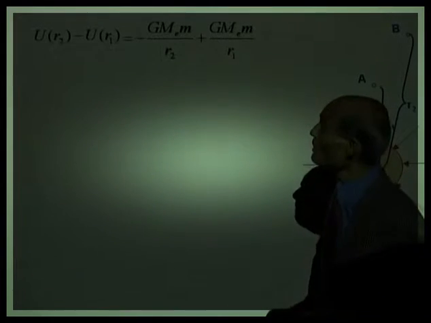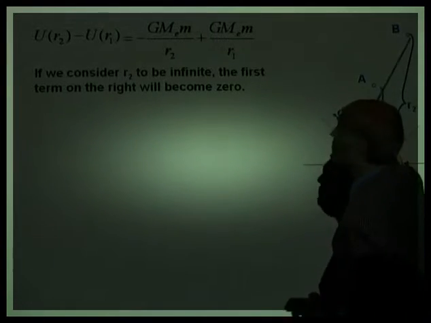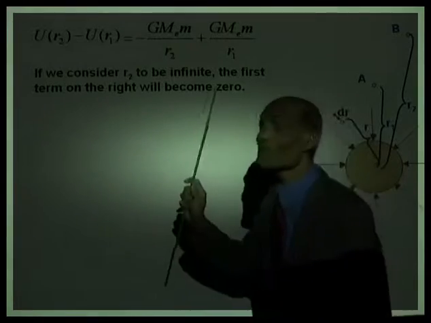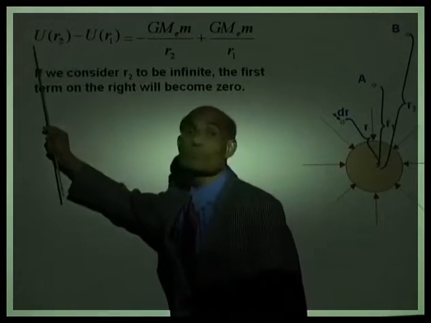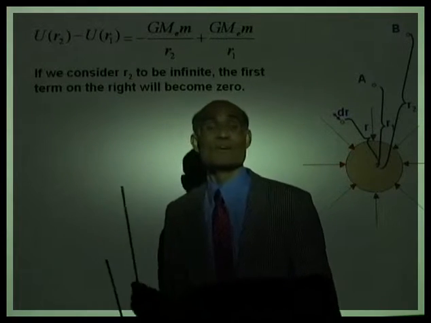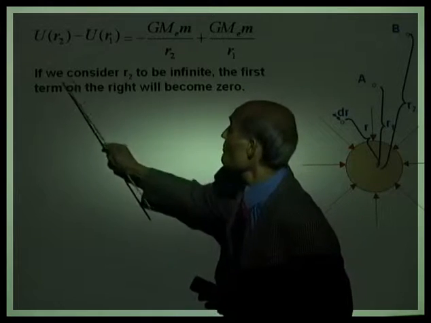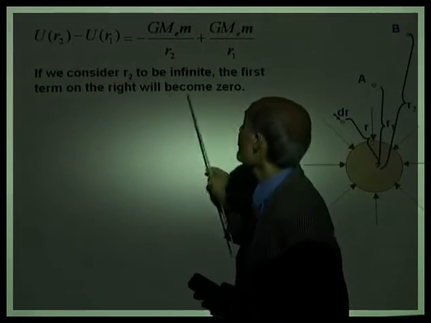Okay, now we're going to talk about, if we consider this r2, if this r2 or the point B is at infinity, if point B is infinite distance from the Earth, what will be the potential at point B? What did we say the potential at infinity is? 0. So if we consider r2 to be infinite, the first term on the right will become 0.